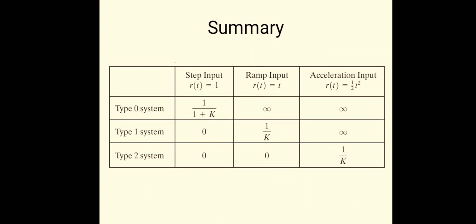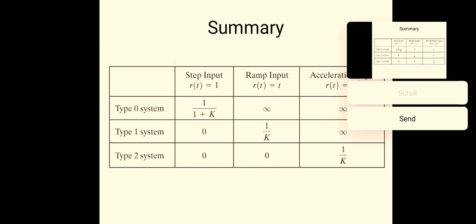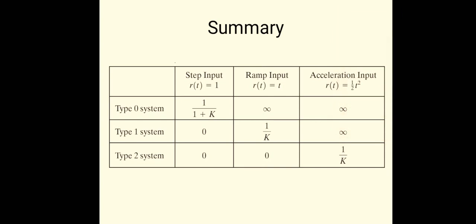So this is a very important table. For type 0 system, the values for Kp, Kv, Ka, so the steady state errors are 1 upon 1 plus Kp, infinity, infinity. For type 1 system, it is 0, 1 by K, infinity. For type 2 system, it is 0, 0, 1 by K.